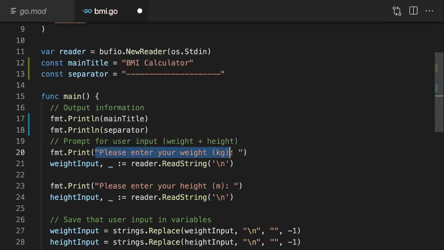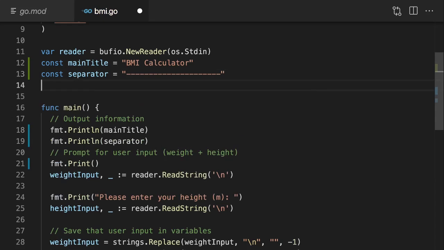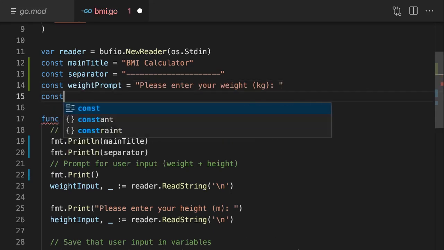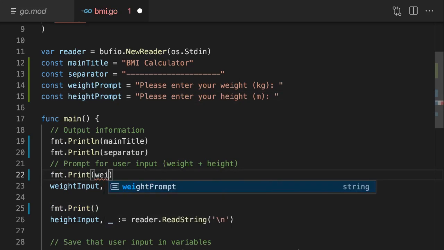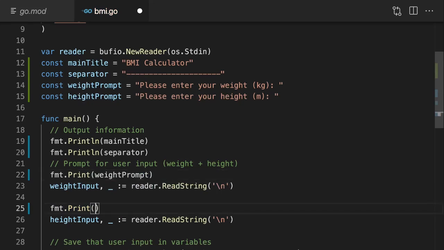And then also these prompts here. So here I have the weight prompt, and then I'll have the height prompt. So that will be stored as well. And then I'll refer to these constants down there, weight prompt and height prompt.